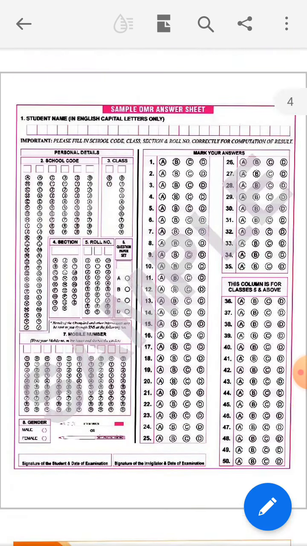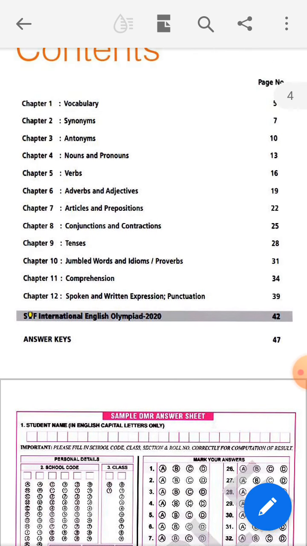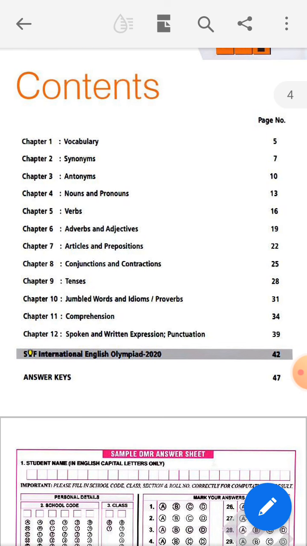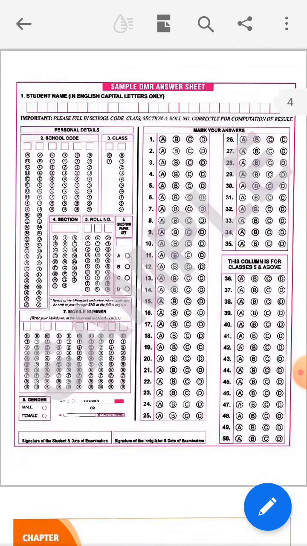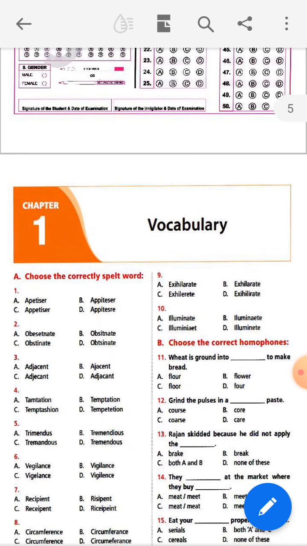In our syllabus, there are a few chapters like vocabulary, synonyms, antonyms, nouns and pronouns, verbs, adverbs and adjectives, articles and prepositions, conjunctions and contractions, tenses, jumble words and idioms or proverbs, comprehensions, spoken and written expression or punctuations. So this is the syllabus. Today I will discuss the first chapter, that is vocabulary.